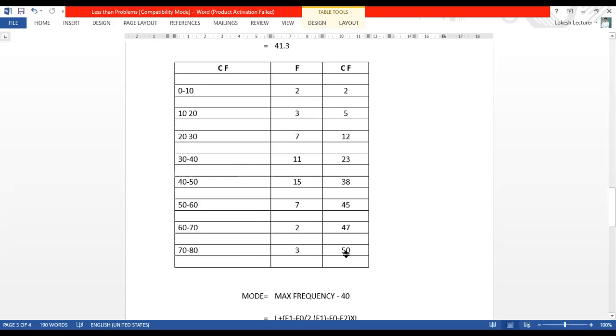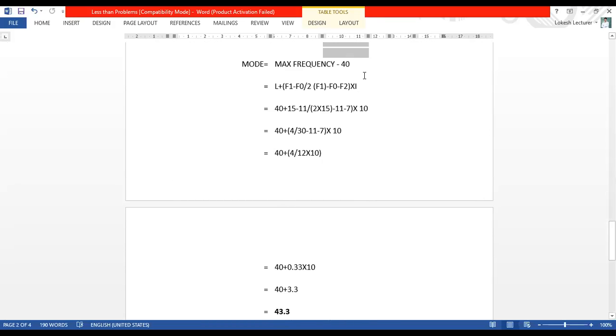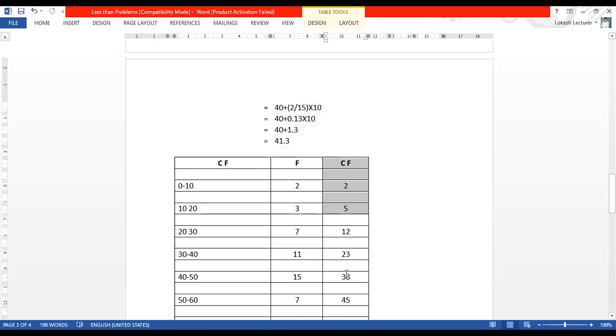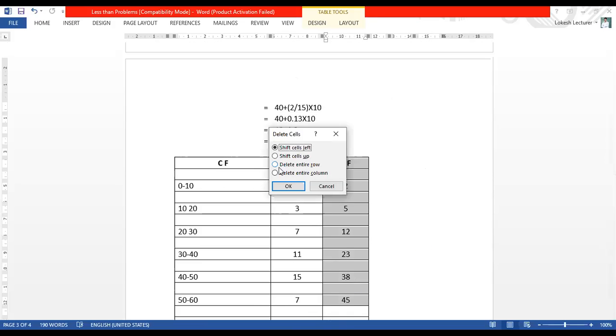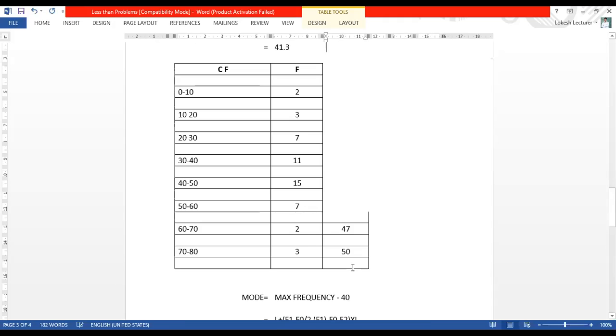CF is not necessary to find out here actually. That is called median. We don't want that. Only CI and frequency. I mean, it's not a CF, it is a CI, class interval. F we already found.